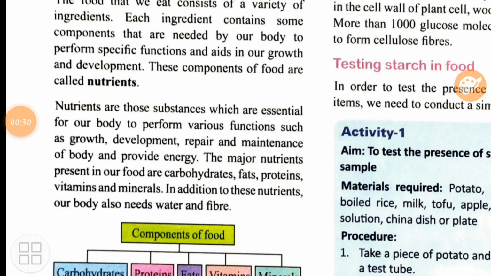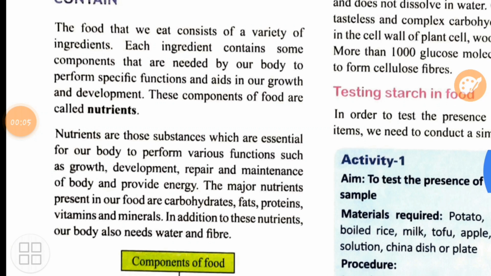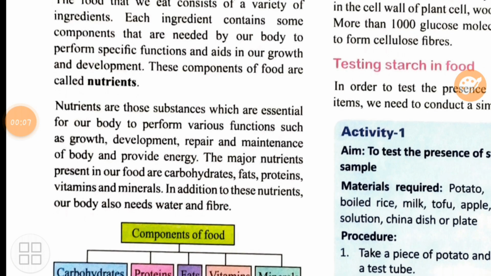Repairing is done due to various nutrients which you are taking with the food items. So what is the meaning of nutrients? Nutrients are those substances which are essential for a body to perform various functions. Now functions like what? Growth, development, repair, maintenance, and providing of energy.